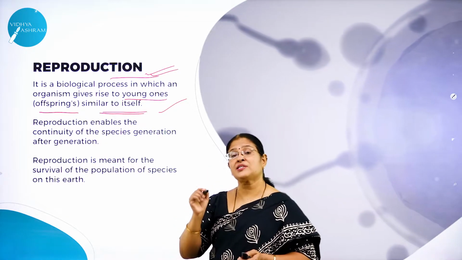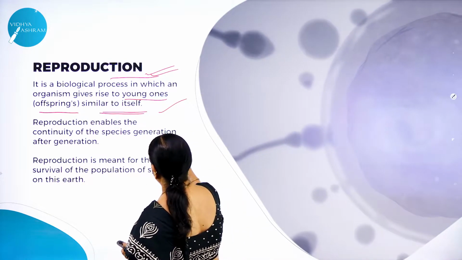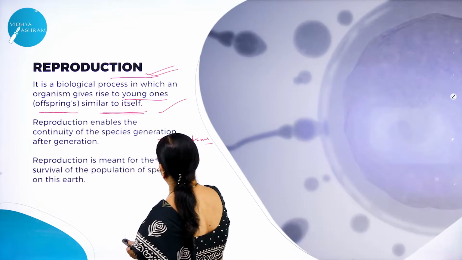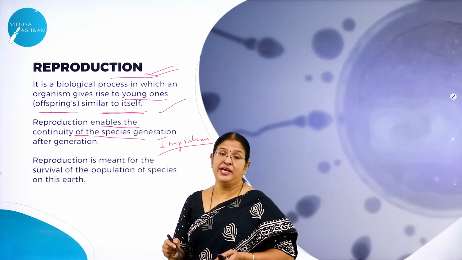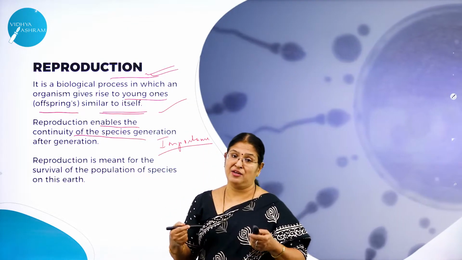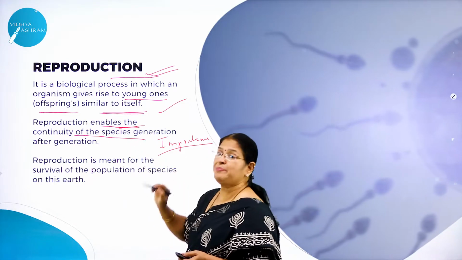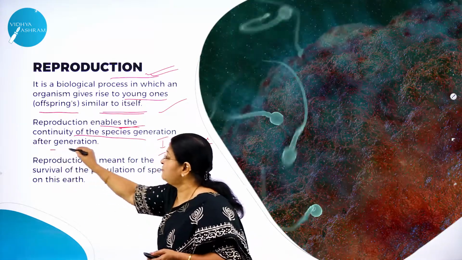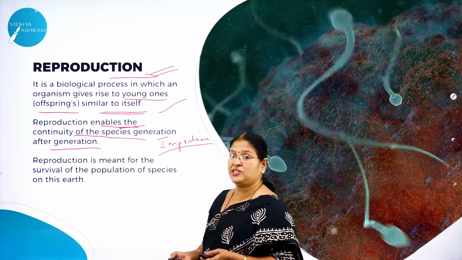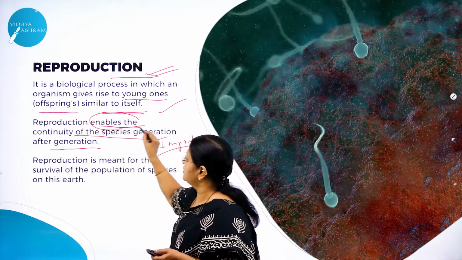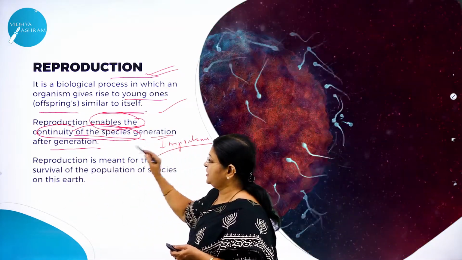Now what is the significance of reproduction? What do you mean by significance? Importance of reproduction. Why is it such a very important characteristic feature? Because as I said, it enables the continuity of the species. Imagine if this reproduction would not have taken place, I think we all would not have been found on this planet Earth. That means to say that reproduction enables the continuity of the species generation after generation. So it's a continuous process that is happening generation after generation. And what is the significance? It helps in the continuity of the species generation after generation.